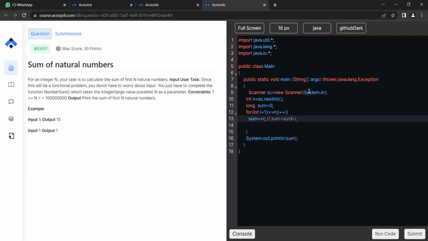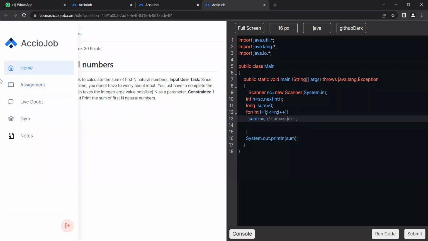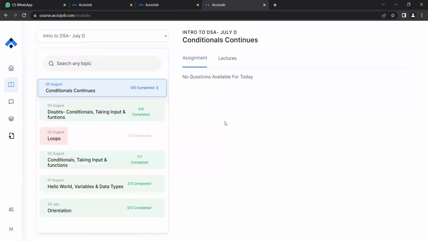If you are a C++ coder or a Java coder, you write the same statement in both ways. It only works if you are using the current value to add to it. If you are assigning something new, don't write +=, because that means add the right-hand side to the left-hand side and store the value in the left-hand side. Okay, cool. I guess there shouldn't be any doubts in this problem, so let's move to the next one.